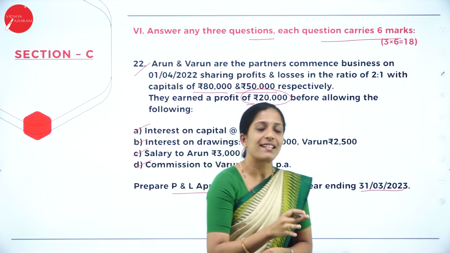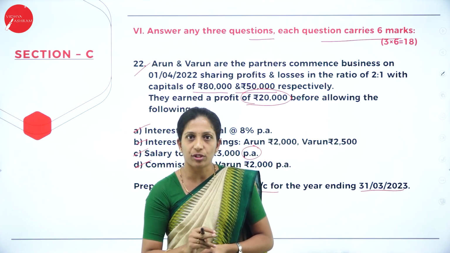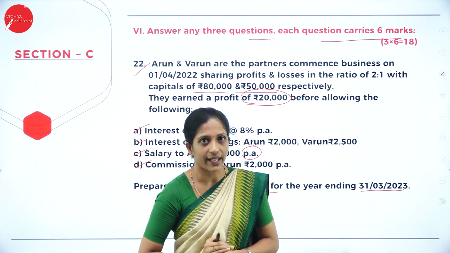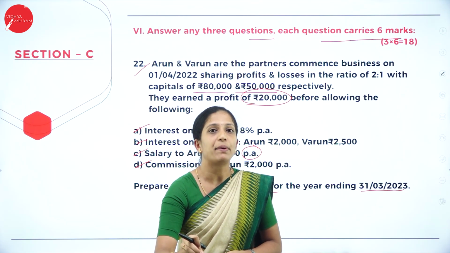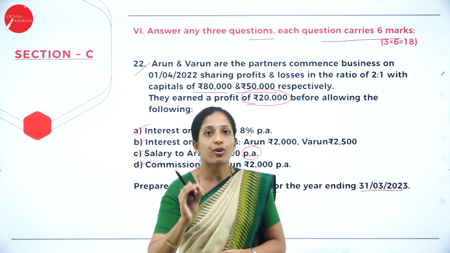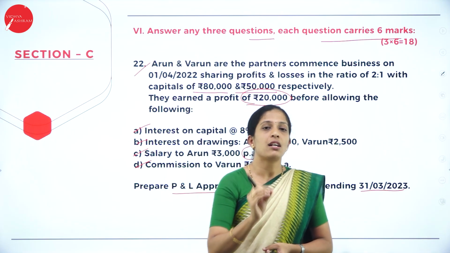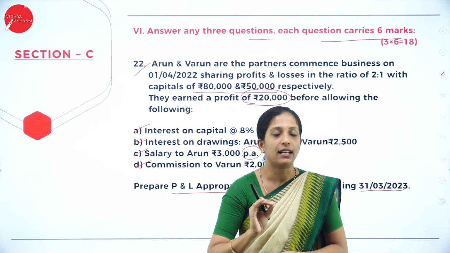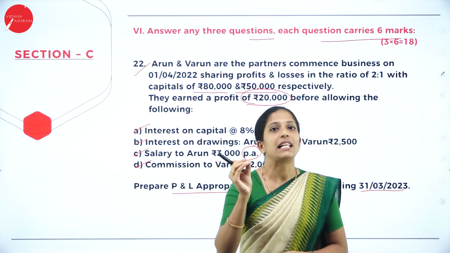So you have debit side as well as credit side. Under credit side, only 2 items you have to record. One is profit, the other one is interest on drawings. Even if they give drawings, even if they give capital, nowhere you will record drawings and capital. So make a note of it. In your P&L appropriation account, nowhere you will record your drawings as well as capital. So capital and drawings they will give only to calculate the interest.